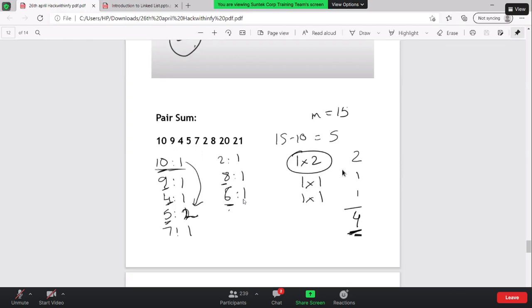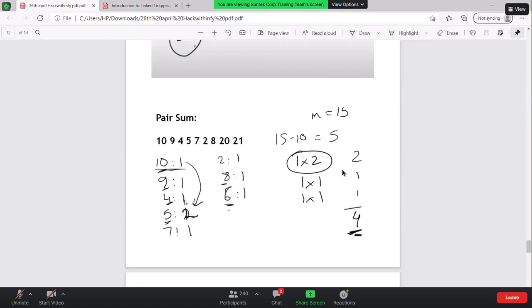Okay, now I'm going to tell you how exactly we're going to form a pair. For forming a pair, I will iterate a loop starting from 0 index to the n minus 1 index, and I will start from the 10. So 1 into 2 will give me 2. After that, I have 9. So the 9 into 6 will give me 1.